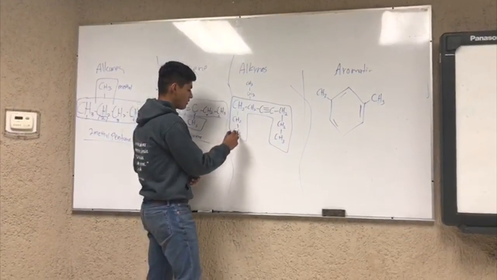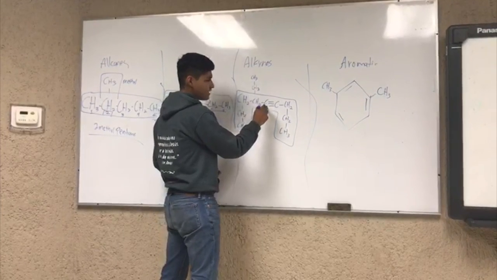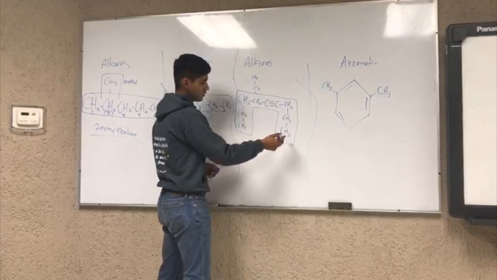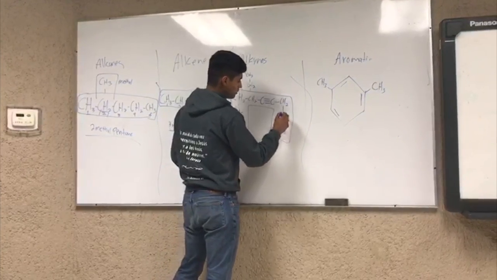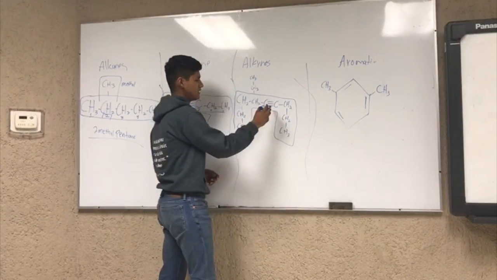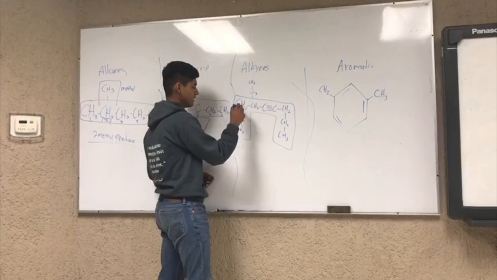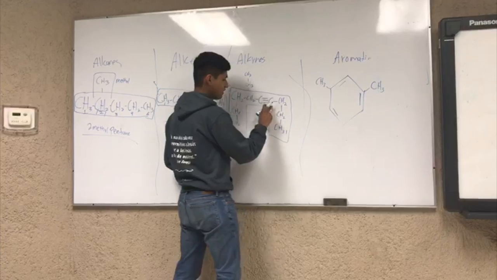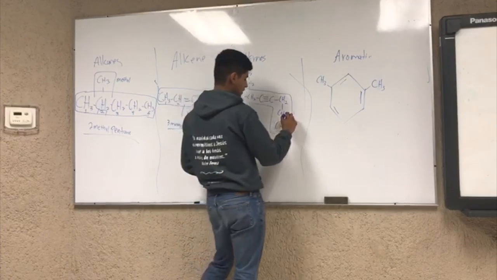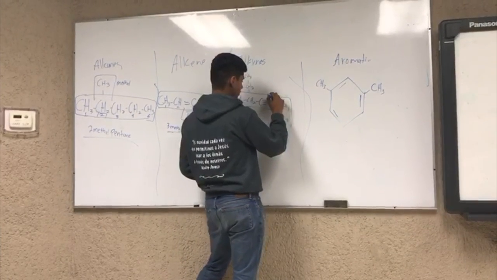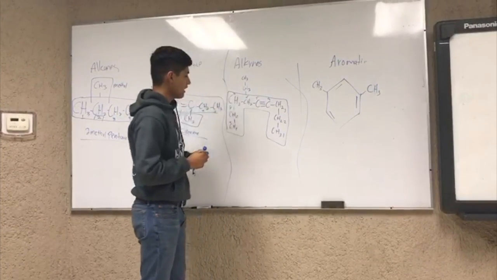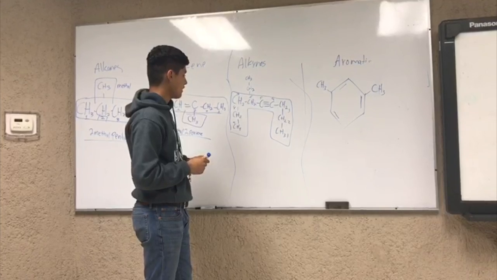So you can start from here, 1, 2, 3, 4, 5, and then the fifth one is the triple bond, 5, 6, 7, 8, 9. Or you can start from here, 1, 2, 3, and the fourth one is the triple bond, 5, 6, 7, 8, 9. We're going to start counting from here because in here it is closer to the edge. So it's 1, 2, 3, 4, 5, 6, 7, 8, 9.